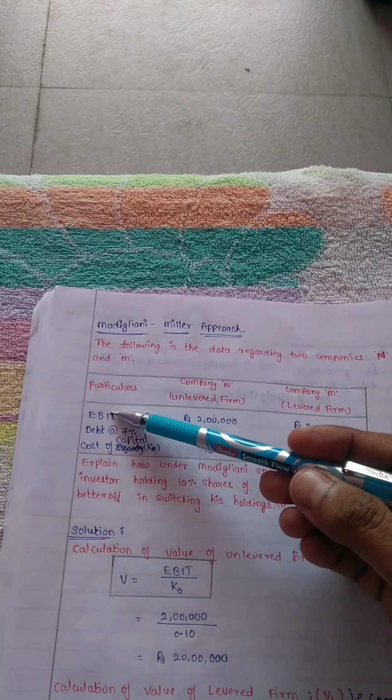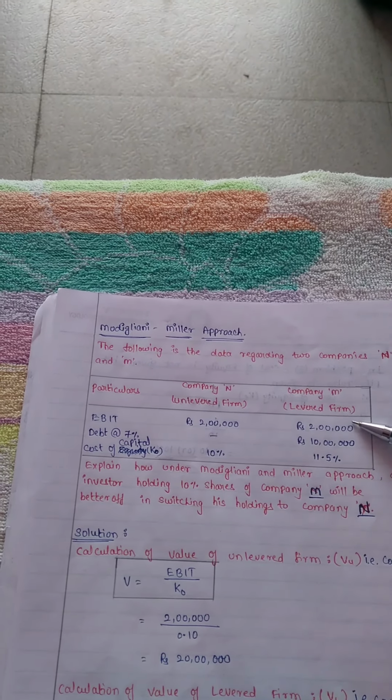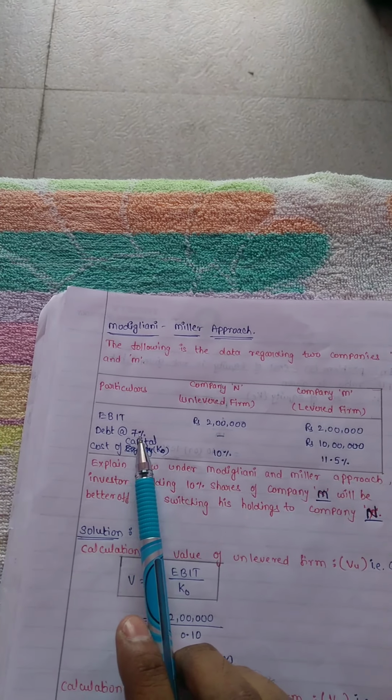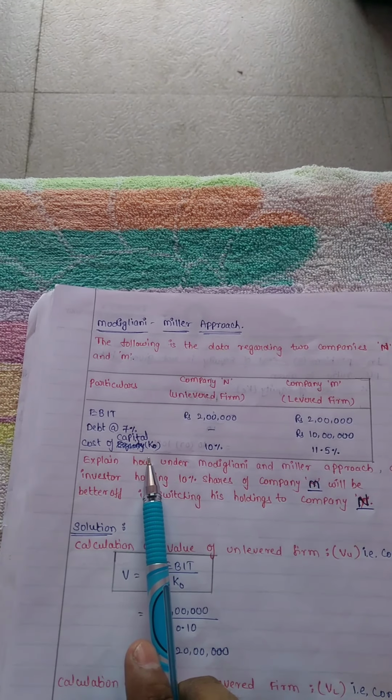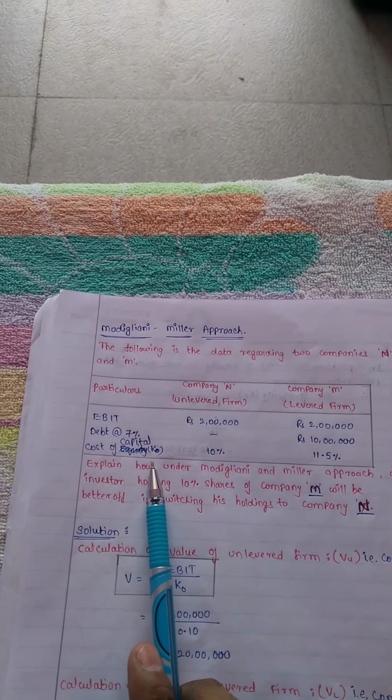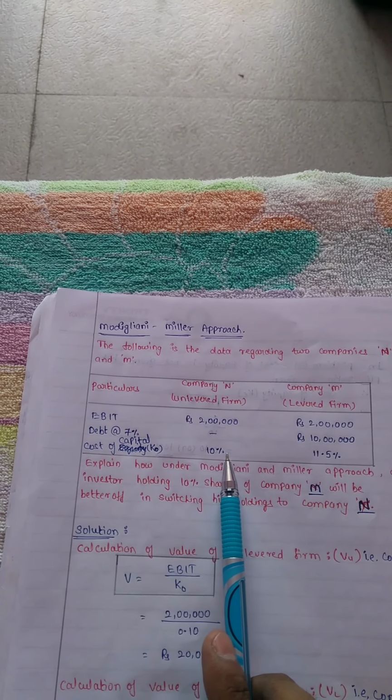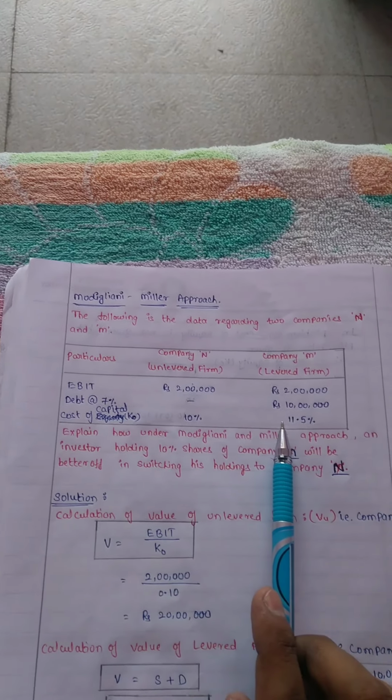Now EBIT is 2 lakhs and 2 lakhs, debt is nil and rupees 10 lakhs at 7%, cost of capital K naught is 10% and 11.5%.